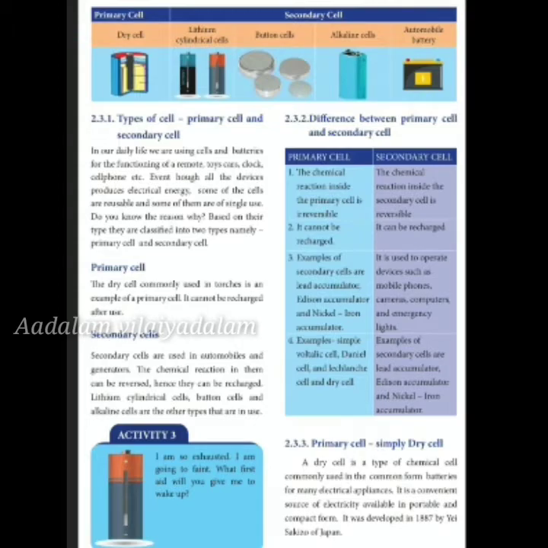Voltaic cell, Daniell cell, Leclanche cell and dry cell are examples of primary cells, while lead accumulator, Edison accumulator and nickel iron accumulator are examples of secondary cells. A primary cell is nothing but a chemical cell that is commonly used in the common form of batteries for many electrical appliances. It is available in portable and compact form, that is, it can be used anywhere. It was invented by Sakizo Yai of Japan in the year 1887.